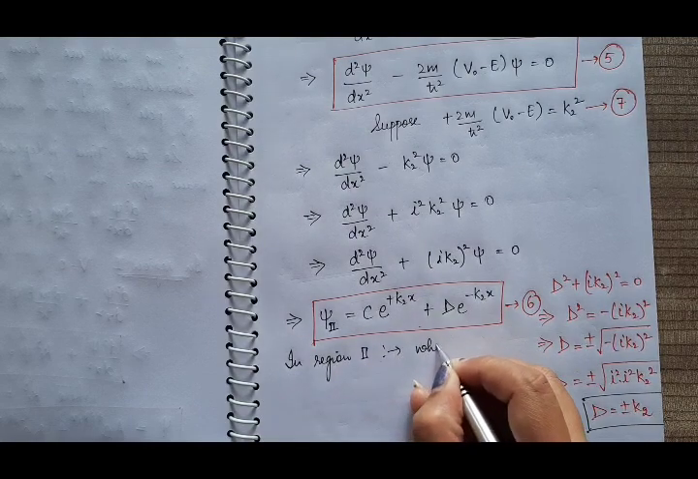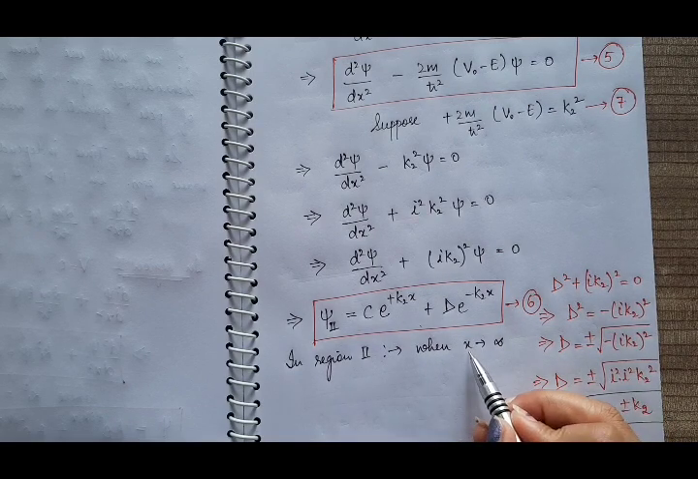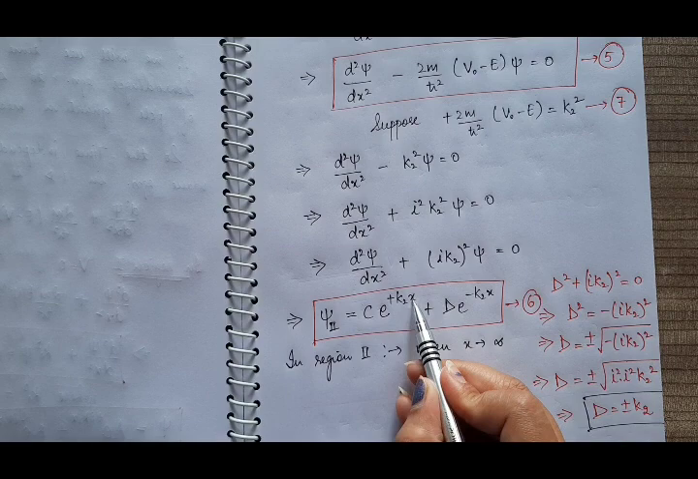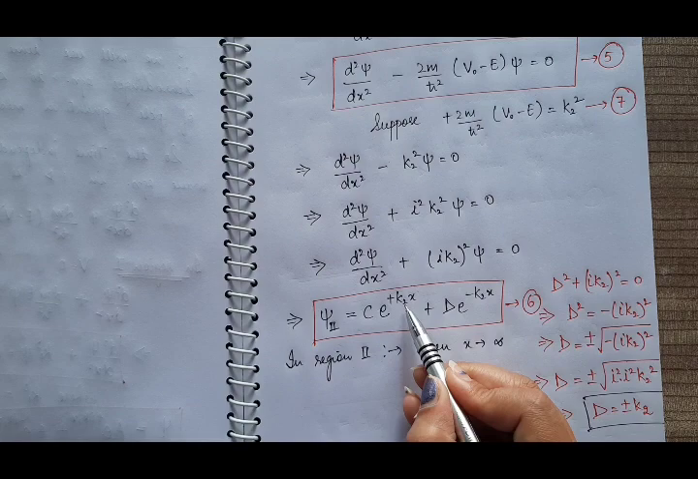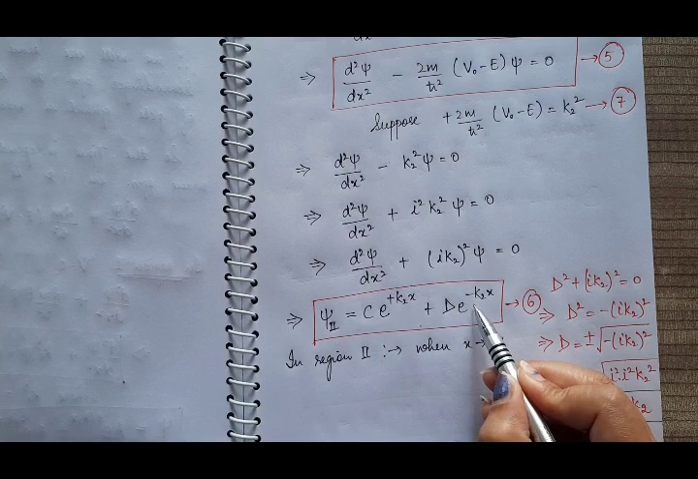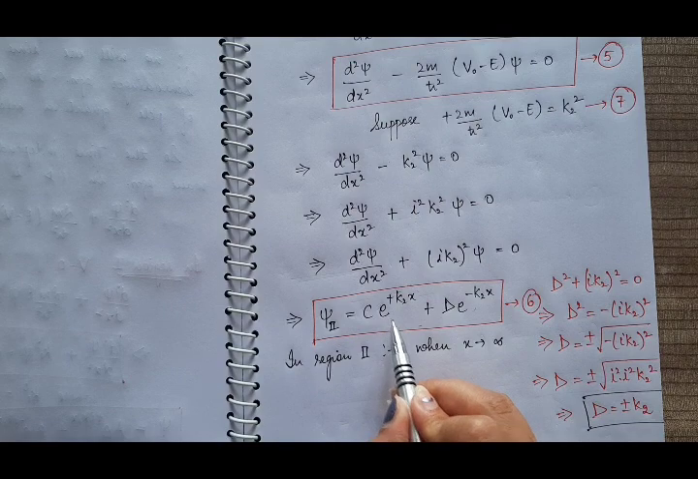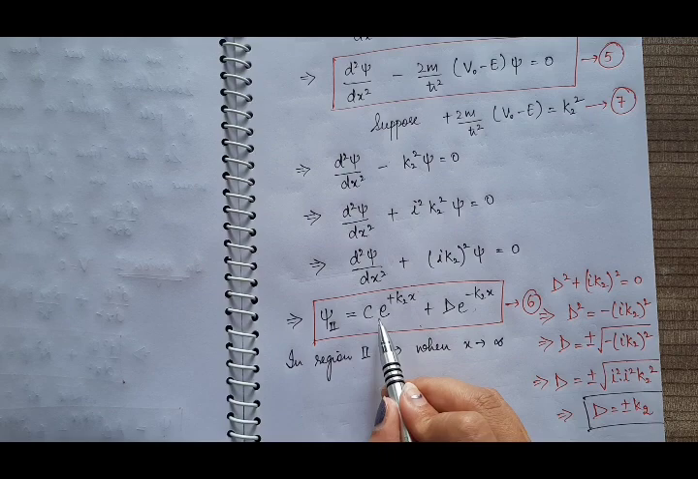when x will approach to infinity, because region 2 lies to the right hand side of x is equal to 0. So in this region, when x approaches to infinity, this x approaches to infinity, it will make this first term approach to infinity. So when x approaches to infinity, this e raised to power minus infinity will become 0. But this term will become infinity.